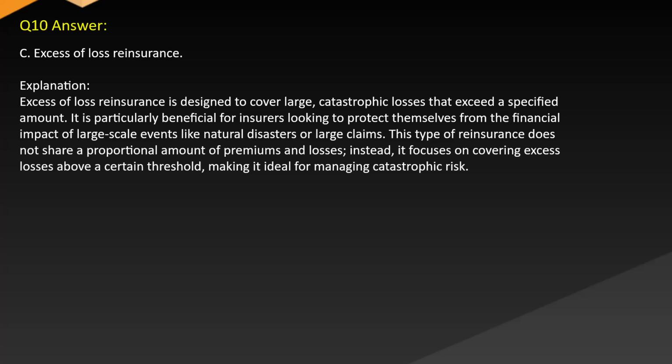Answer C. Excessive loss reinsurance. Explanation. Excessive loss reinsurance is designed to cover large catastrophic losses that exceed a specified amount. It is particularly beneficial for insurers looking to protect themselves from the financial impact of large-scale events like natural disasters or large claims. This type of reinsurance does not share a proportional amount of premiums and losses. Instead, it focuses on covering excess losses above a certain threshold, making it ideal for managing catastrophic risk.